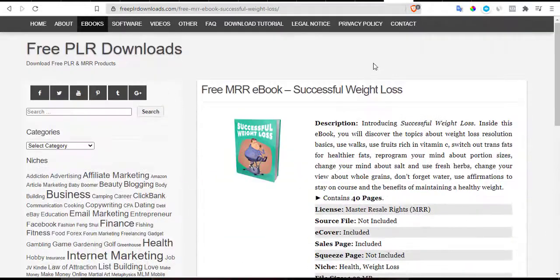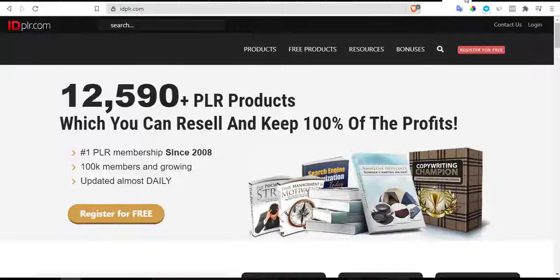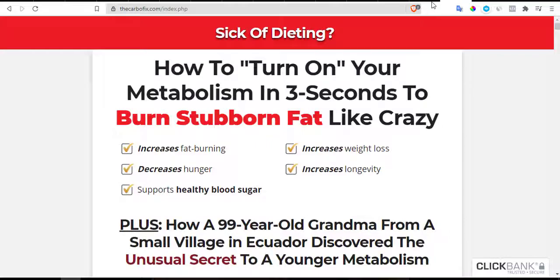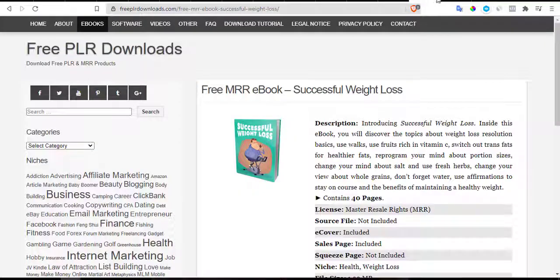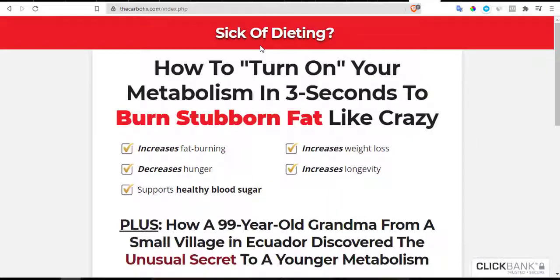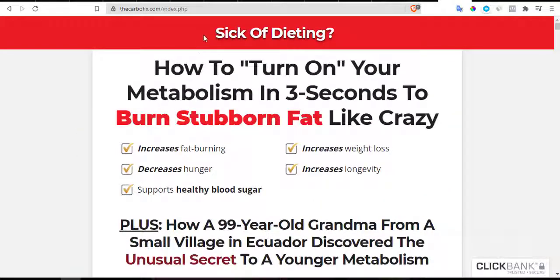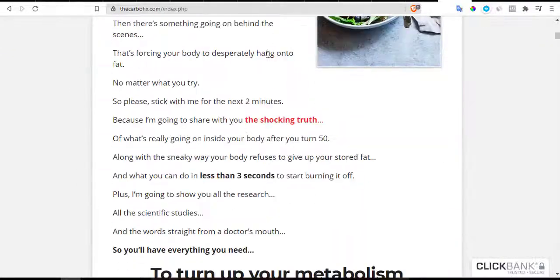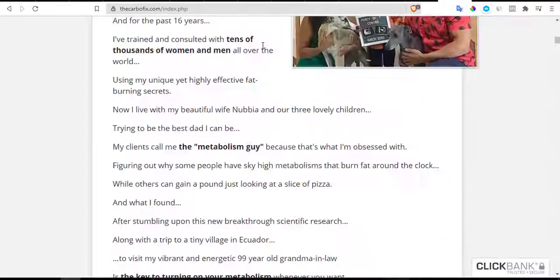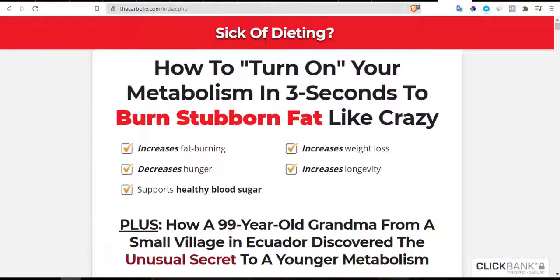Alright, so I don't want to download any of this, so I'm going to show you a different way of getting a PDF that you can actually use for this particular strategy. So if you don't want to download it from these PLR websites, you can get the domain. Alright, you can get the domain. Now we can get the website. Now you can turn the sales page of that affiliate product into a PDF file. Now as you can see, this is Carbofix. I've used this one before. Now what you're looking for is a sales page that is long.